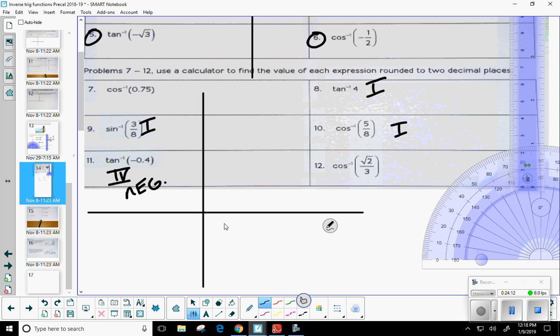We're going to go ahead and do number 12. Cosine inverse of the square root of 2 over 3. So again, this one's going to be in quadrant 1 because it's positive. If it were negative, it would have been in quadrant 2. Remember, cosine inverse is quadrants 1 and 2. Sine inverse and tangent inverse are 1 and 4. Okay. So let's go ahead. I'm going to draw a little one over here for my diagram. So we know it's in quadrant 1.